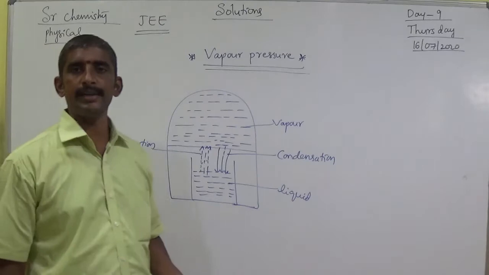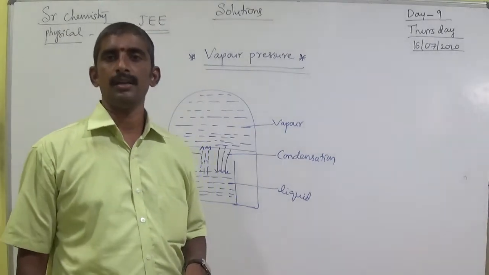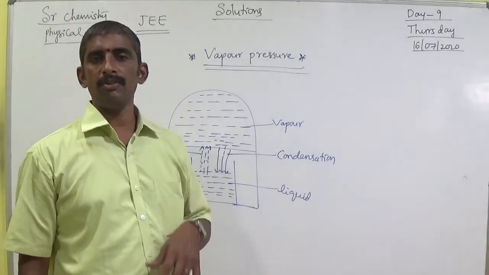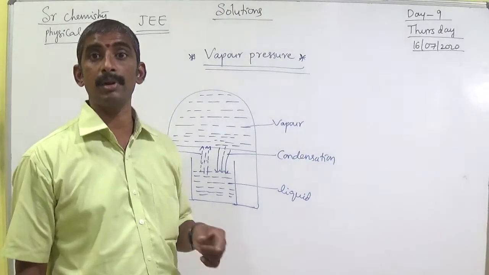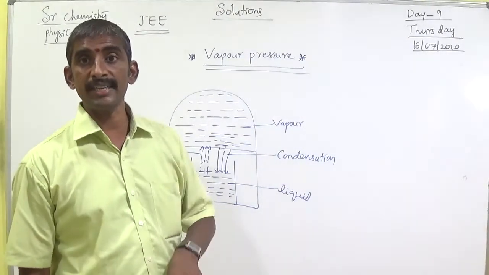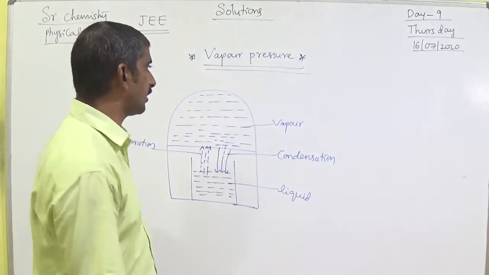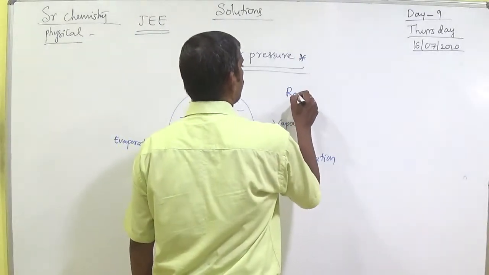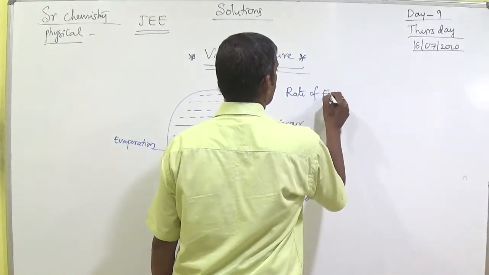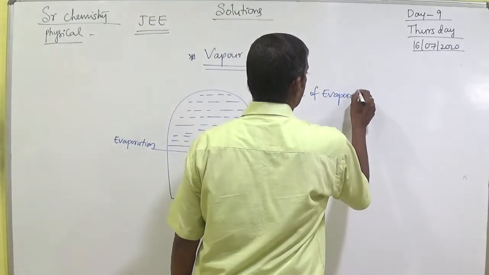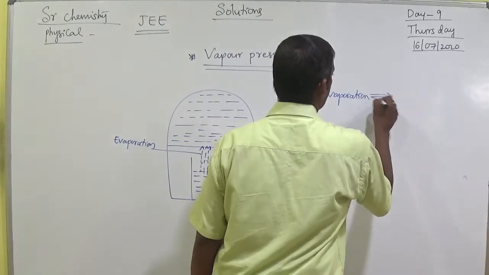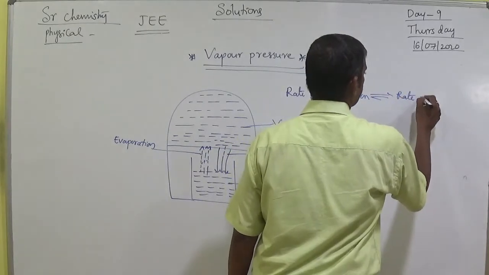At equilibrium state, in a closed vessel at a given temperature, rate of evaporation and rate of condensation simultaneously take place. Both are existing in equilibrium state. That means rate of evaporation and rate of condensation are equal.